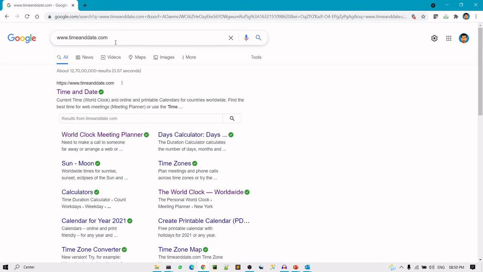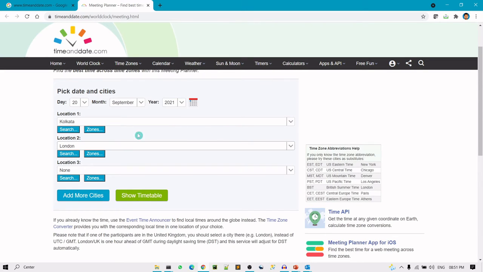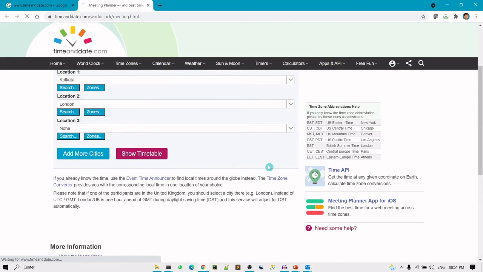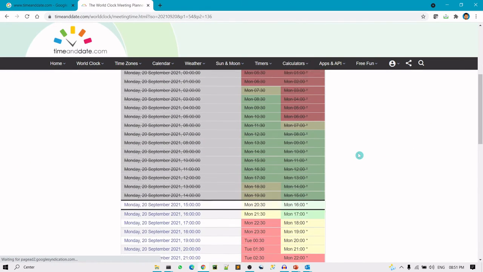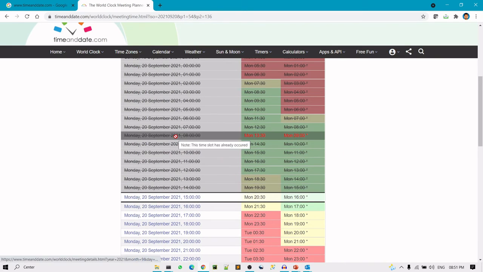So once you visit this site, you can go to this World Clock Meeting Planner. When I open this page, you can set up your location and your client's location. So I have set my location as India and the client location, let's suppose, London. You can click on show timetable, and it will show the perfect suitable timing for setting up the meeting, right?